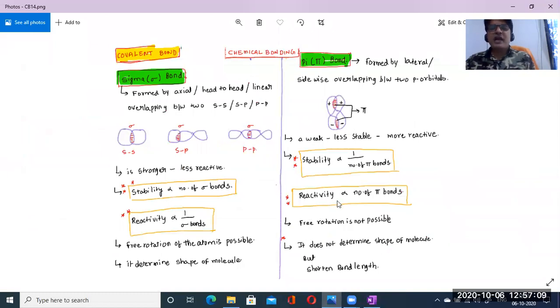Okay, next, reactivity. Here, for sigma bonds, reactivity is inversely proportional; for pi bonds, it is directly proportional. Okay? And free rotation of the atoms is possible in the sigma bond, and free rotation is not possible in the pi bond.